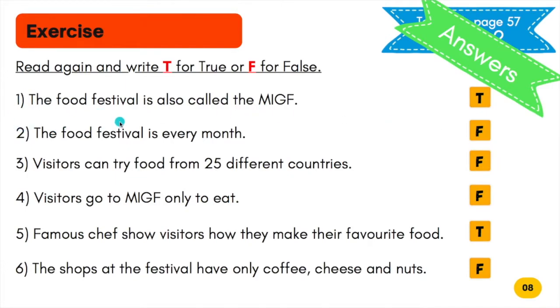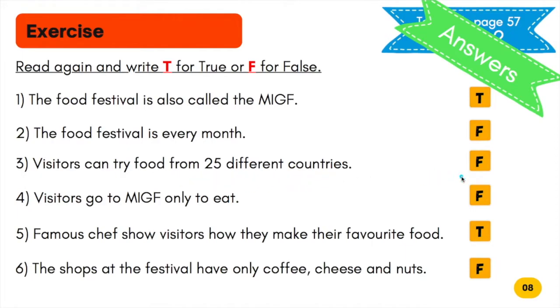Let's go through together. Follow me. Read again and write T for true or F for false. Number 1. The food festival is also called the MIGF. T. Number 2. The food festival is every month. F. False. Number 3. Visitors can try food from 25 different countries.